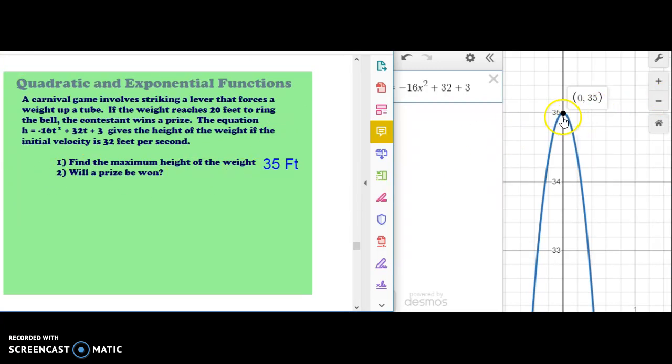So find the maximum height of the weight. We did that by finding the maximum of this parabola, which was 35 feet, and then will a prize be won? Looking back at my problem, it says if the weight reaches 20 feet to ring the bell, the contestant wins a prize, and we know that they went 35 feet. So will a prize be won? Yes, they reached 20 feet.